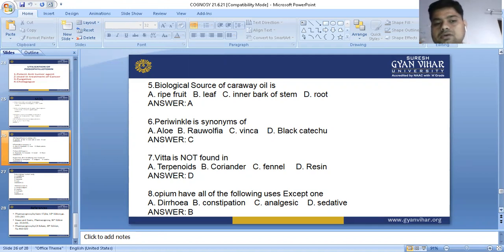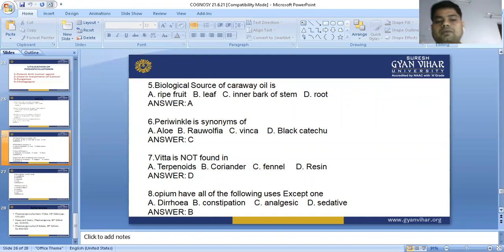No. Coriander, yes, Vitta is found. Fennel also has it. In resins, how do we extract? We cut the plant stem part and green branches, and the secretion comes out through that particular part. So Vitta is not found in resins.